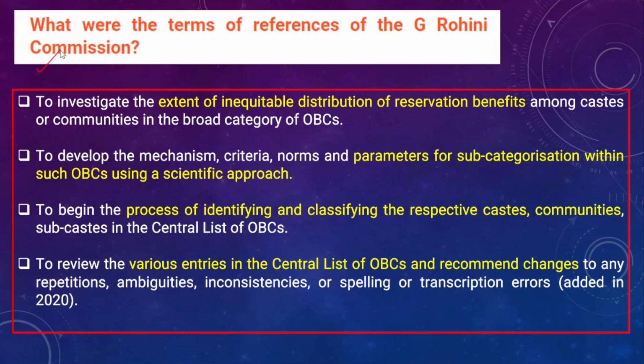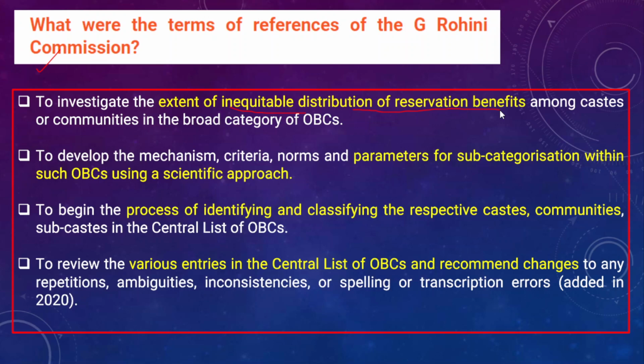So when a committee is being appointed, for example, even for the Finance Commission, there are some terms of reference provided by the government to the commission to look into different aspects within the subcategorization of OBCs. So to investigate the extent of inequalities, the first term of reference for the G. Rohini Commission is to investigate the extent of inequitable distribution of reservation benefits.